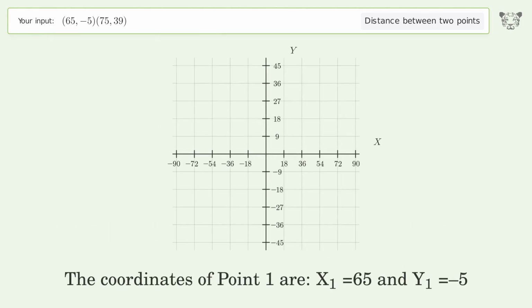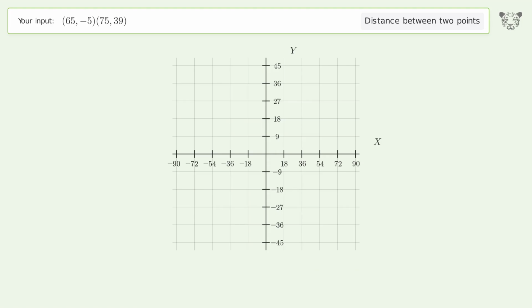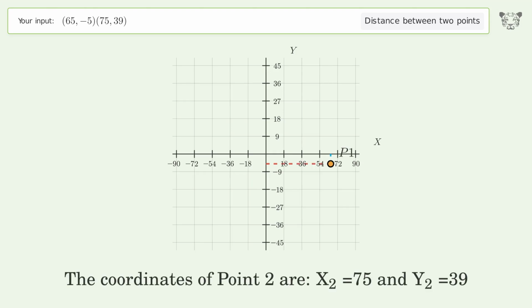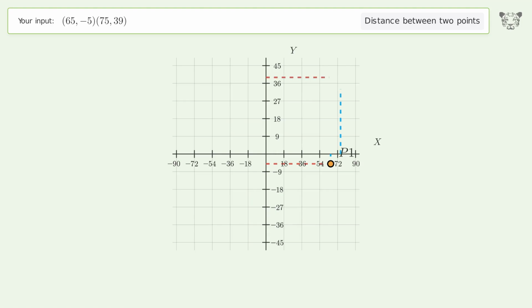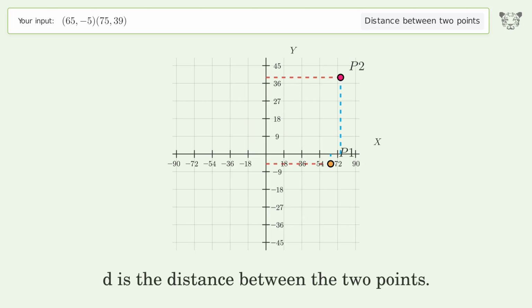The coordinates of point 1 are x1 equals 65 and y1 equals -5. The coordinates of point 2 are x2 equals 75 and y2 equals 39. D is the distance between the 2 points.